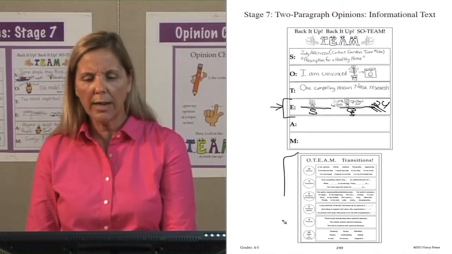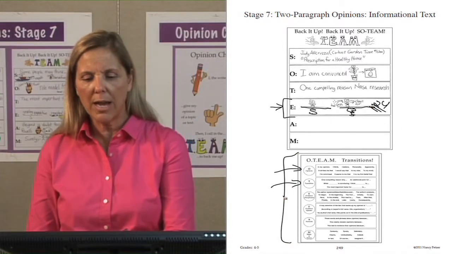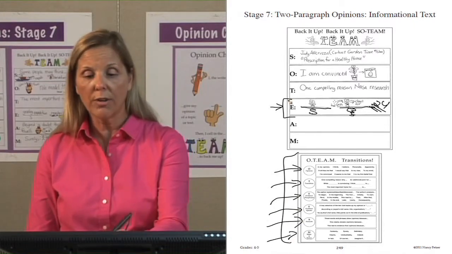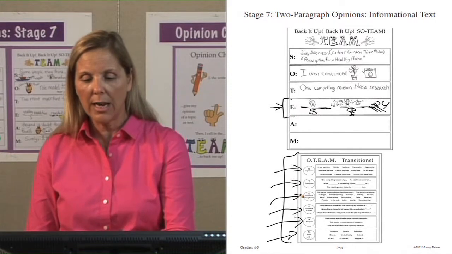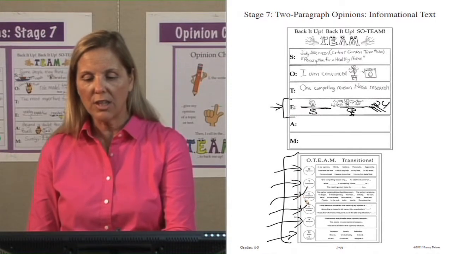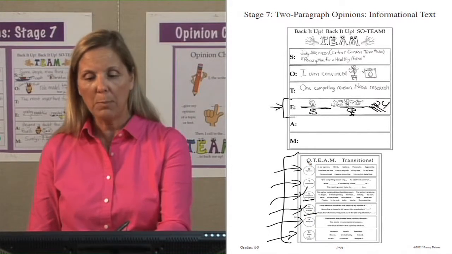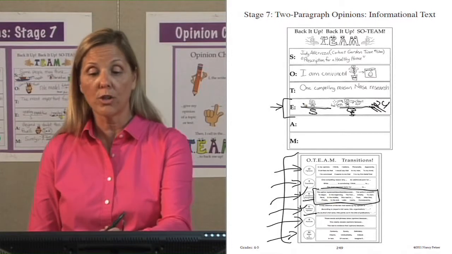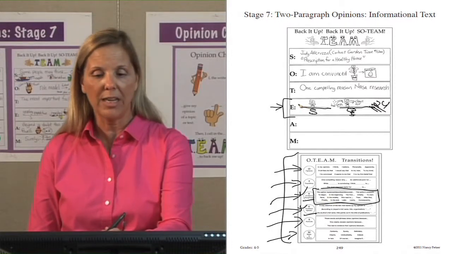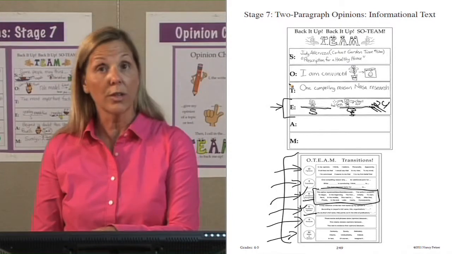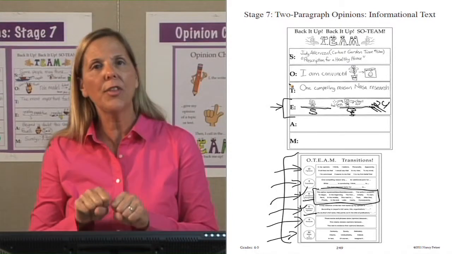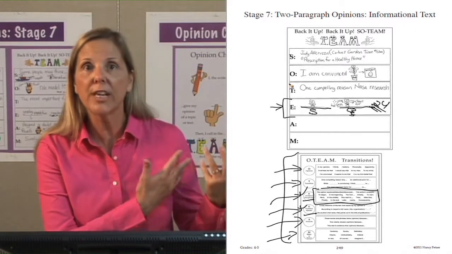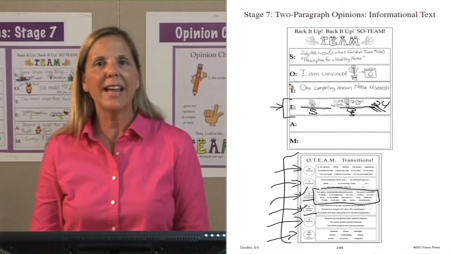Wow. Notice below I have my helper sheet. Every part of my O team I have transitions that you can refer to. I may go over here to my E, my evidence, and say, okay, I have 2 E's. One is if it's a paraphrase, one if it's a direct quote. I'm paraphrasing up here, so I could use one of my starter words or phrases in order to begin my paraphrase, my evidence. The author explains in her article, so there was my transition, plants can take unhealthy gases out of an environment and produce clean air every 24 hours. Excellent, there's my evidence, everybody.